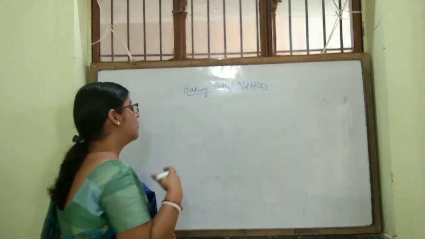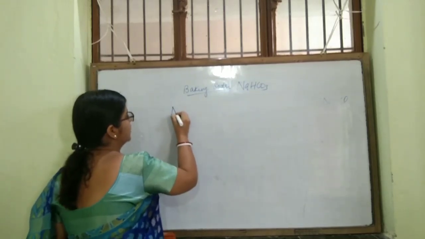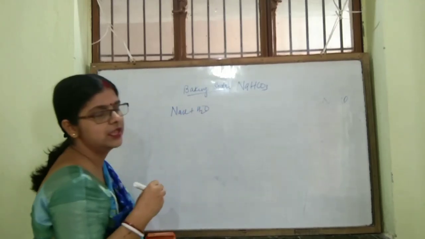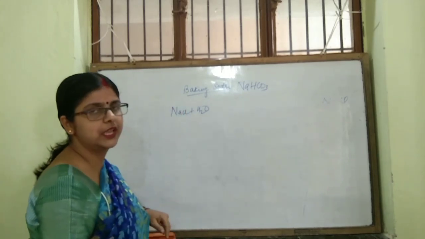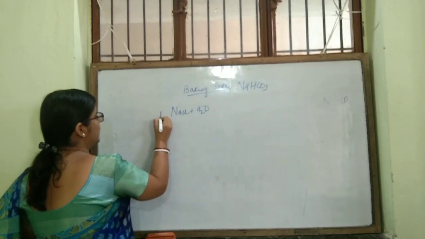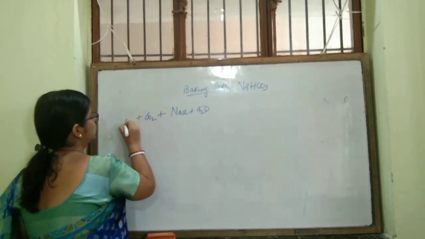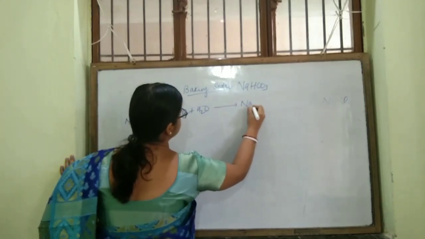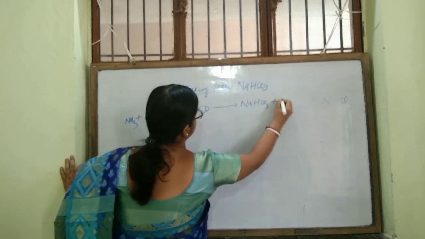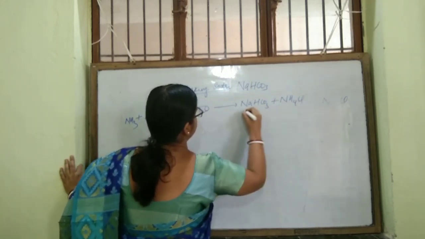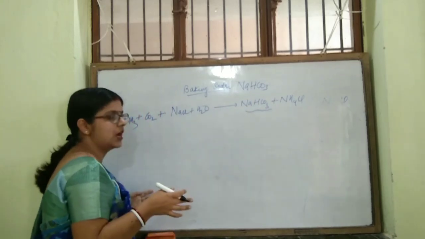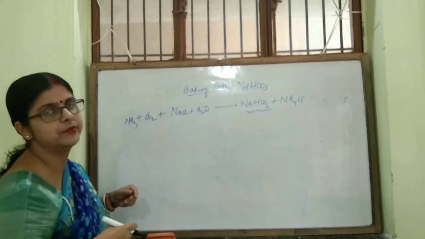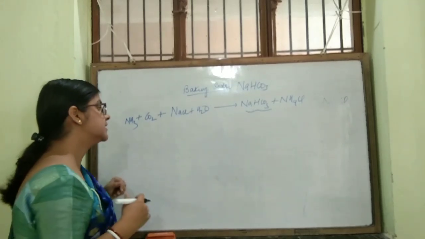Now, how can you prepare it? The first step used in the preparation of washing soda can be used for preparation of baking soda. So, NaCl plus water plus CO2 plus NH3, we have studied just now, will give NaHCO3 plus NH4Cl. This NaHCO3 is baking soda. So, you can use the first step of the Solvay process to prepare baking soda. Now, what is its use?